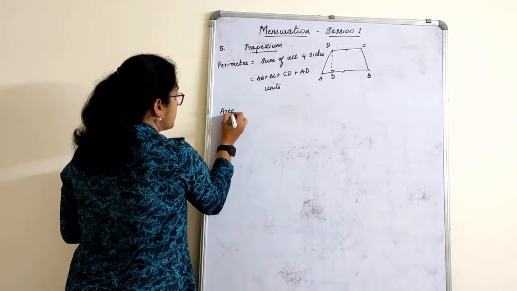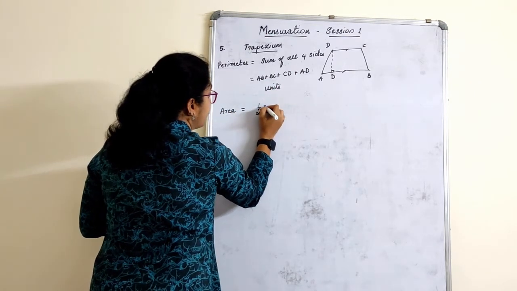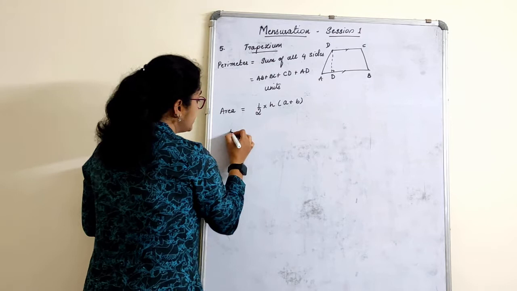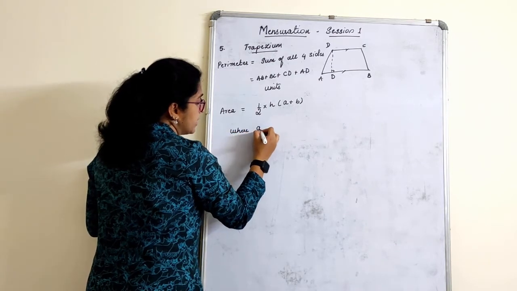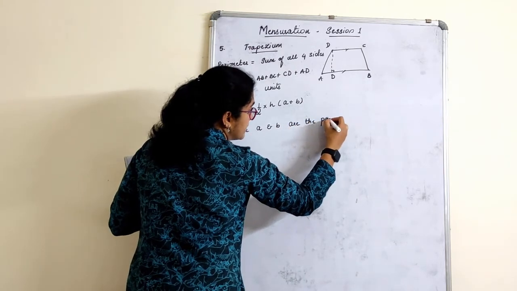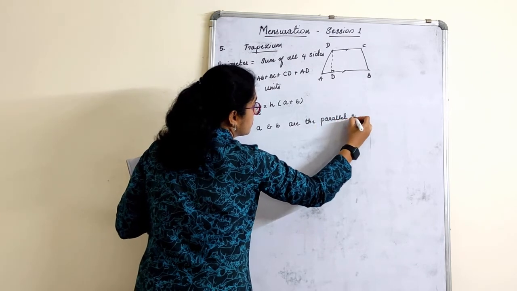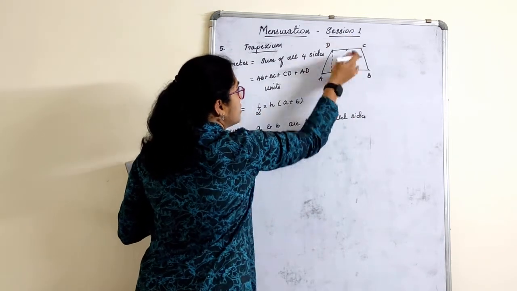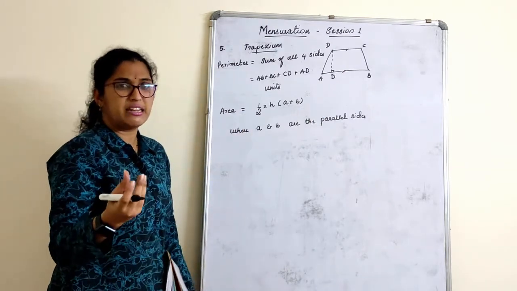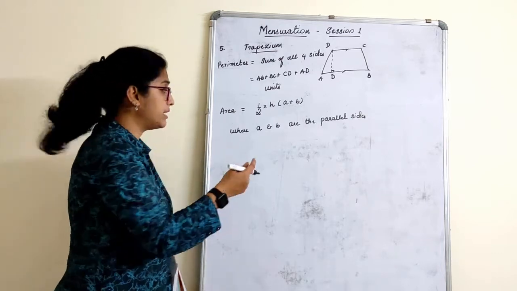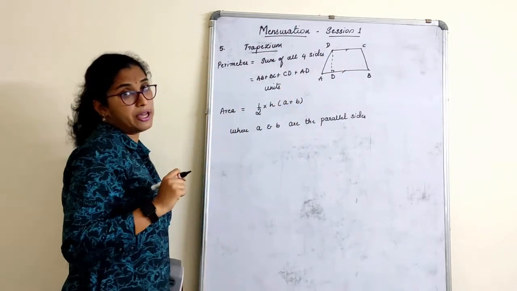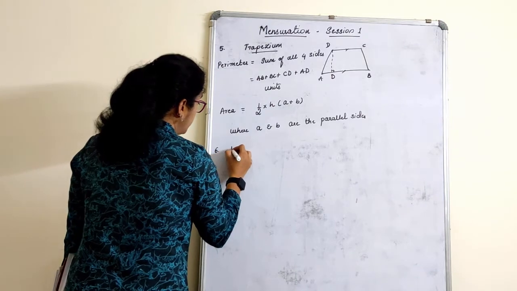Area is there. Area is nothing but half into height into A plus B. Now what is this A plus B? Where A and B are the parallel sides. This plus this or this plus this. Very clear? Area is half into height into A plus B we take. What is that A and B? X plus Y you write. A plus B you write. Where A and B are nothing but the parallel sides of the trapezium. The trapezium only has one pair of parallel sides, right? And the last one, rhombus.